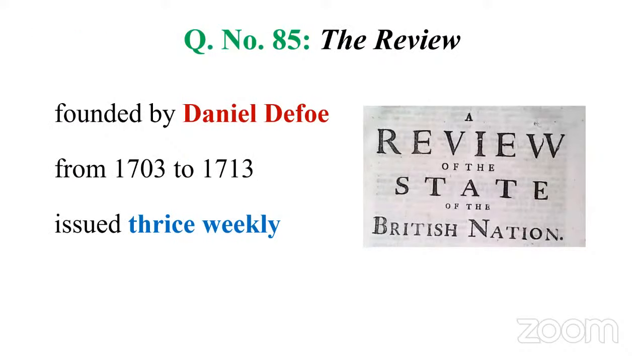The Review, which came first, was founded by Daniel Defoe, the novelist known for Robinson Crusoe. It ran from 1703 to 1713. So we can make a list: Review, 1703, then another one. Chronologically, if you have a list of established journals published across the world, at least we can eliminate options next time. This journal was published thrice weekly.